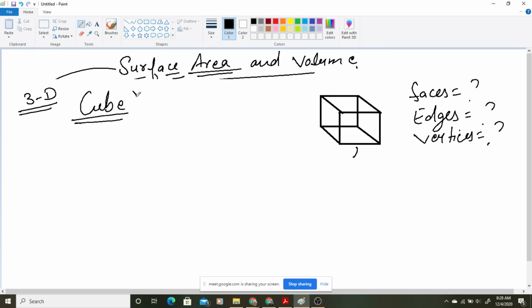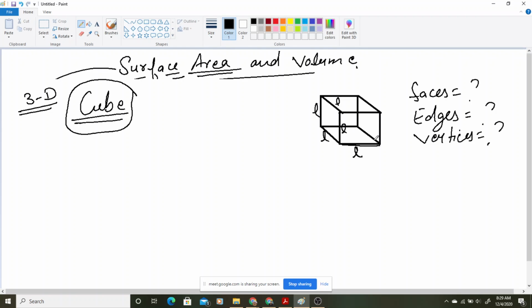So it is in which shape? It is in cubical shape. So if I am taking one side of a cube as L, all its sides will be L. You can take any variable to represent it, you can represent it with A, B, C, L. So if I am taking this one as L, that means this will also be L, this will also be L, this will also be L. So that means what? All the sides of the cube are equal.